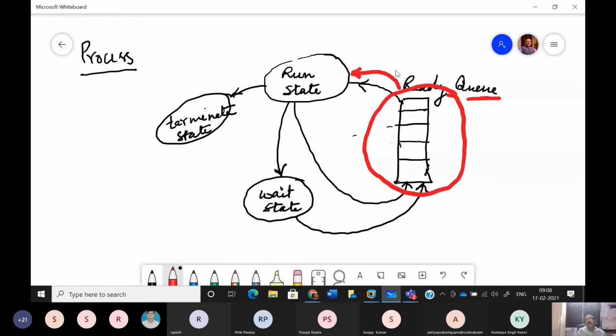So obviously the operating system has to have some strategy to decide which process should get the turn for run state. In this way, the process which is getting the turn changes its state, and it moves from ready to run state.